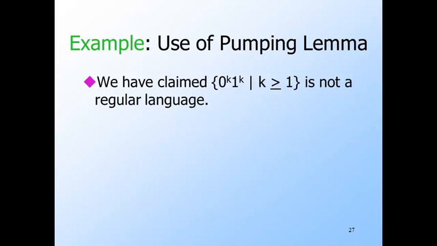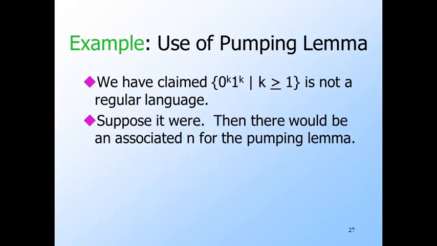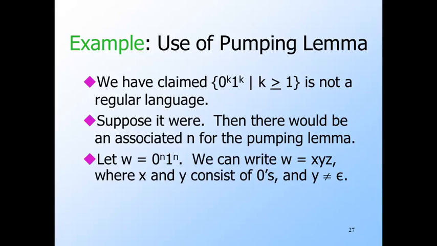Let us pick this language as L. It is the set of strings consisting of some number of zeros followed by the same number of ones, and we have claimed before that it is an example of a non-regular language. Now we're going to prove it. Now the adversary picks n. We don't know what n is, but we know it has some fixed value. Now we get to choose W in terms of n. And we pick W equals 0^n 1^n. That is, n zeros followed by n ones.